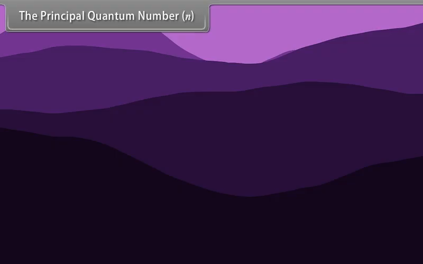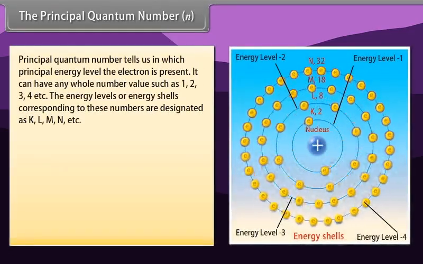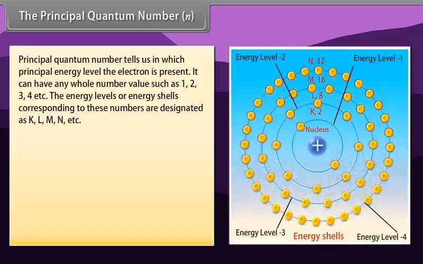The principal quantum number, n. The principal quantum number tells us in which principal energy level the electron is present.